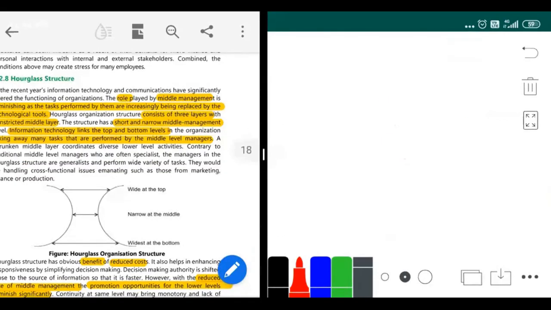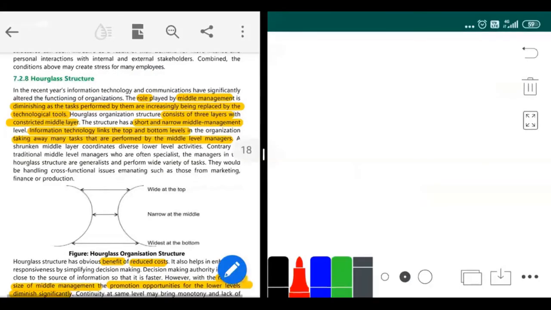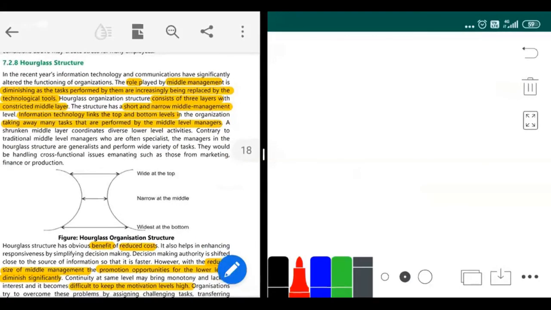Okay, last topic, guys. We'll complete it in the next 10 minutes. The last topic is the hourglass. Just tell me if the network structure is clear. Network structure is clear. Okay, guys, next, last we have the hourglass structure.